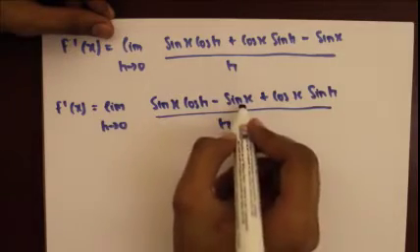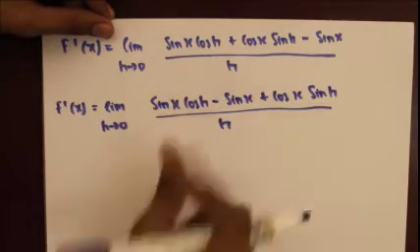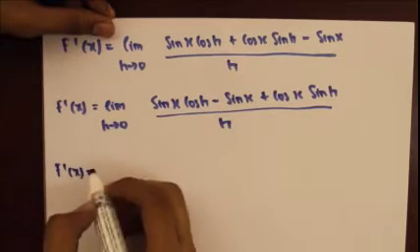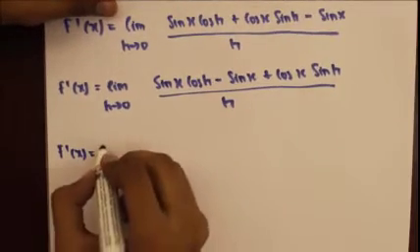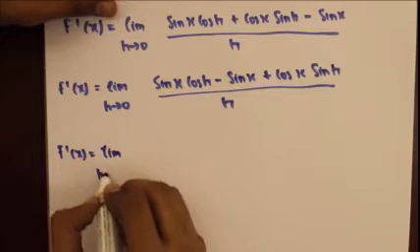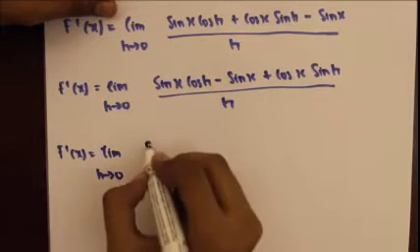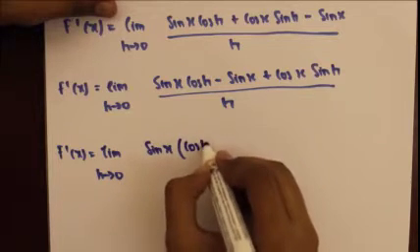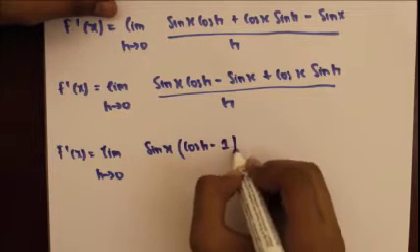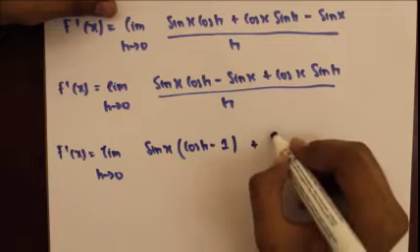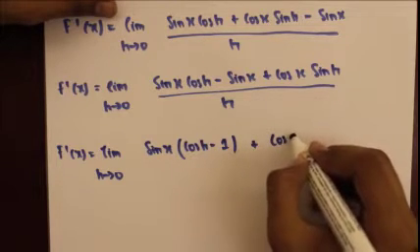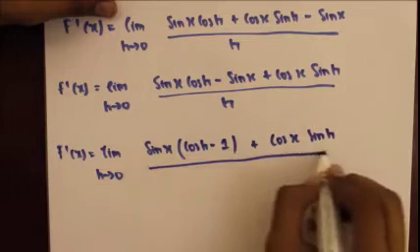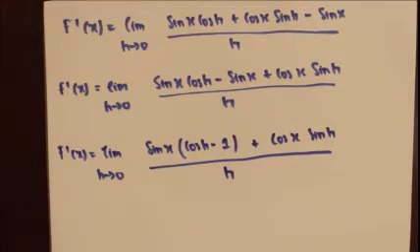So factor sine x out of this, f prime of x will be equal to the limit as h approaches 0 of sine x times cos h minus 1, plus cos x sine h, over h.